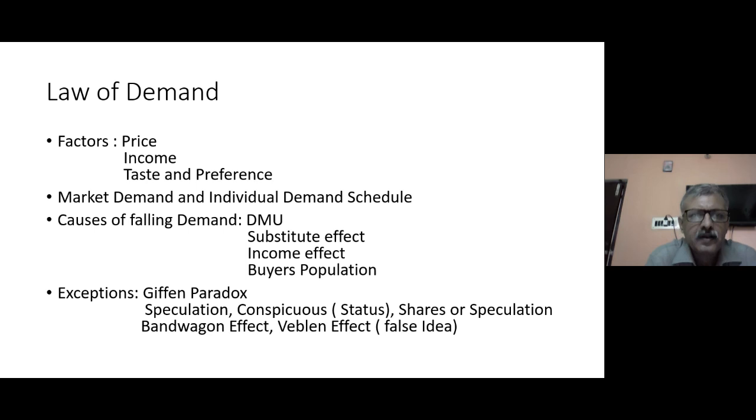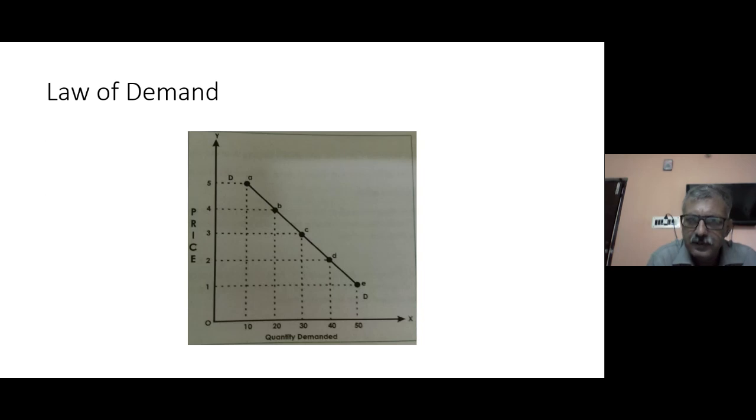Now there are two types of demand, individual demand and market demand. This is typically an individual demand curve. This is for one consumer. If we add up all the individual demands of a particular geography or a particular market and take the sum total of it, then that becomes the total market demand.